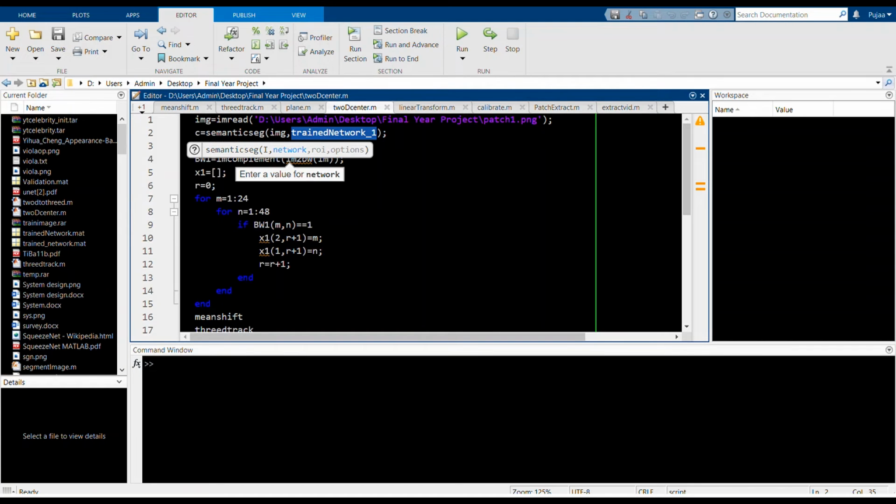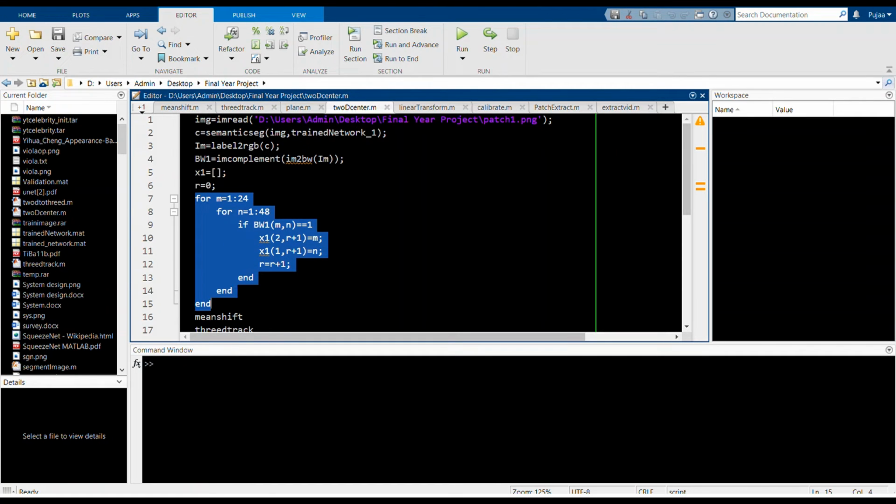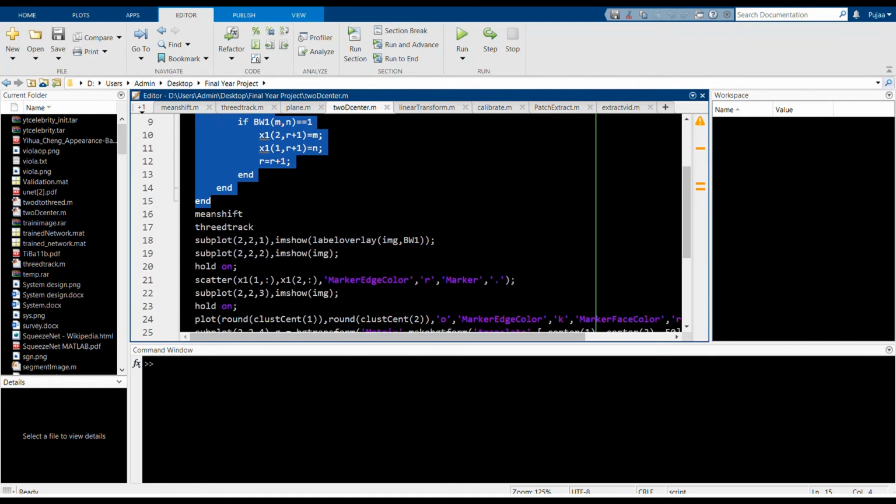This is a convolutional neural network that is trained using a self-made dataset of 3040 images. Here, semantic segmentation is done for the input eye image patch. The pixels that are labeled as 1 are considered as points, and the mean shift algorithm is implemented on them to find the pupil center.